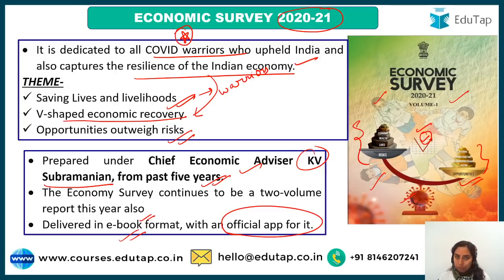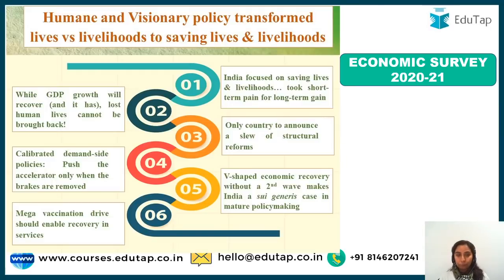So what is the economic survey and what is the economic survey of this year all about? I have given you the brief information, right? Let's dive into the survey now to see what all is there. So guys, as our chief economic advisor KV Subramaniam ji has mentioned all these things in his speech, I have tried to bring this here in front of you.